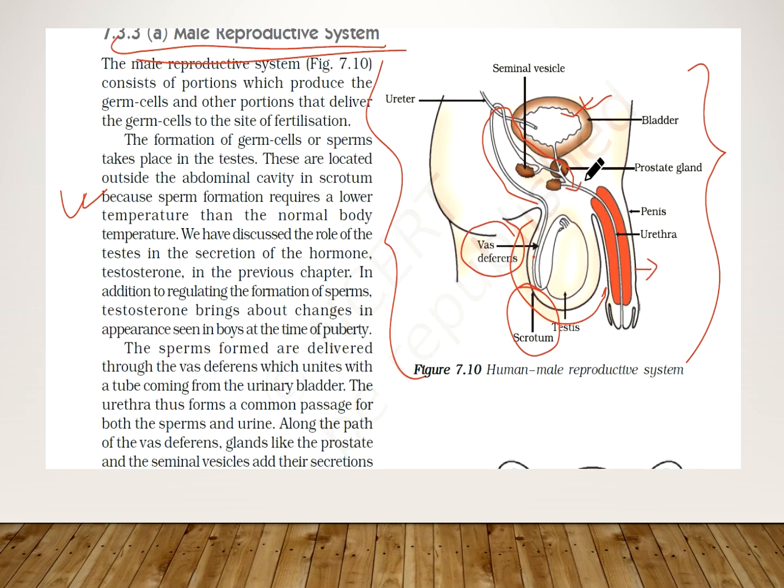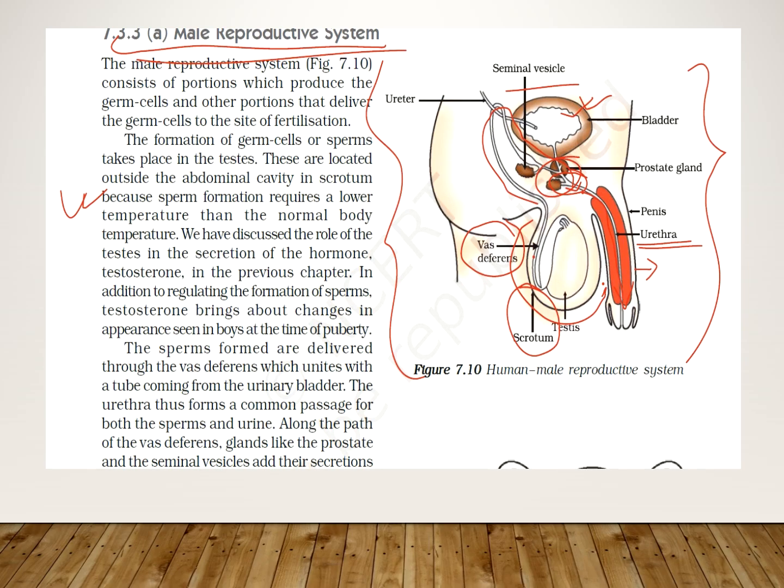Both combine together here, and the passage carrying both the sperms and the urine is the same. Both are carried through the urethra. This is the seminal vesicle, and this is the prostate gland.